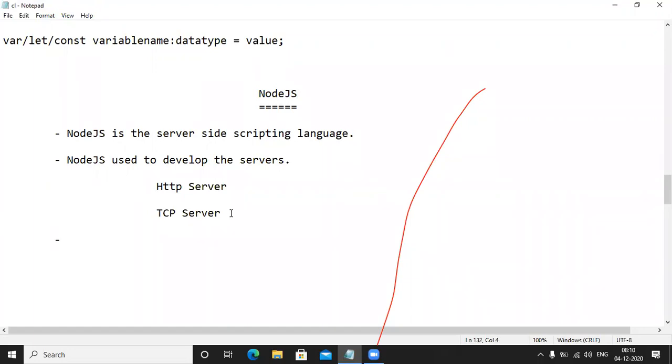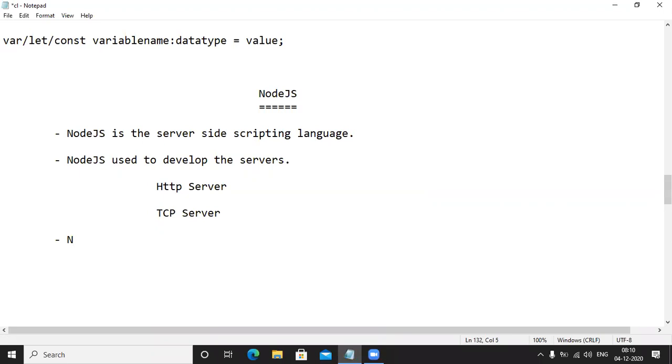How to build node applications? I want to build node applications. How to develop node applications? We will develop node applications in two ways. What is the first one? First one is JavaScript. Next one is TypeScript.